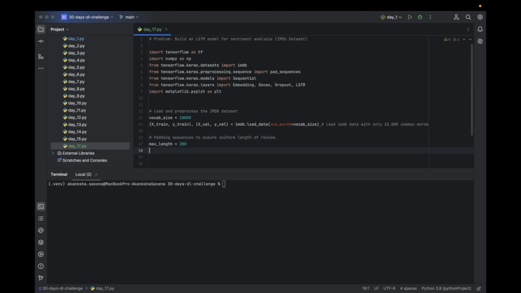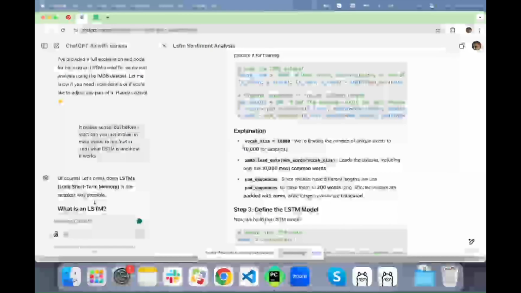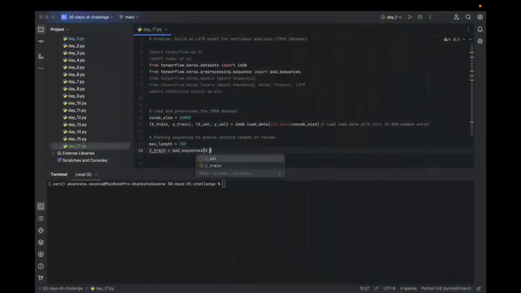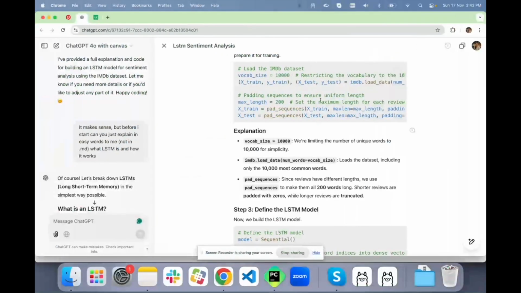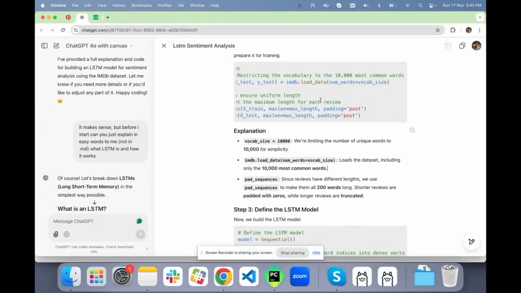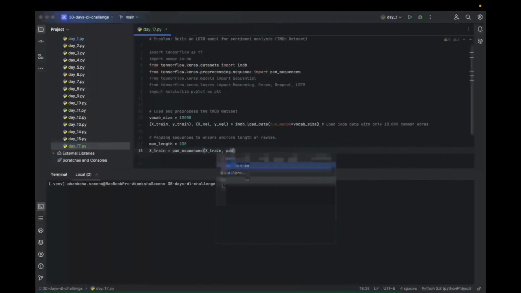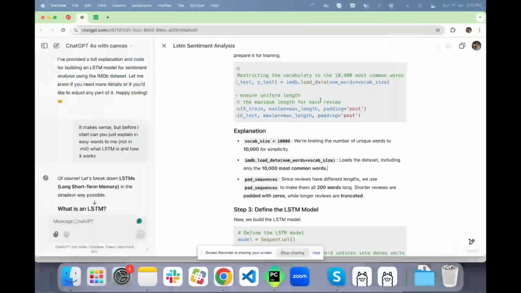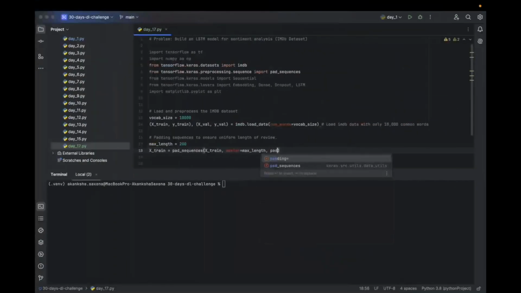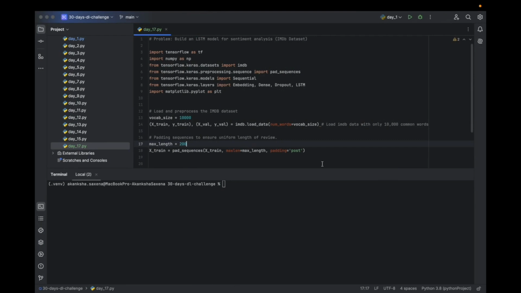Here the x train will become pad_sequences of x train, max length is max length, and for padding, where do we have to add it? Post, at the end of the words.